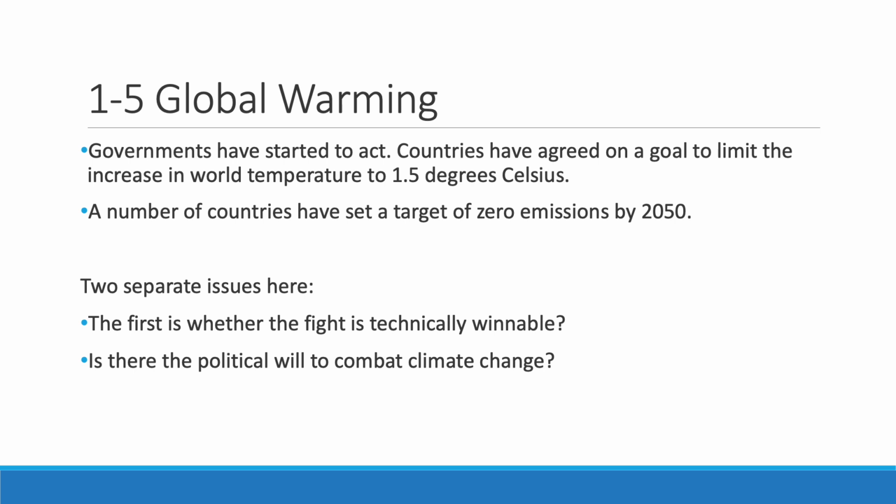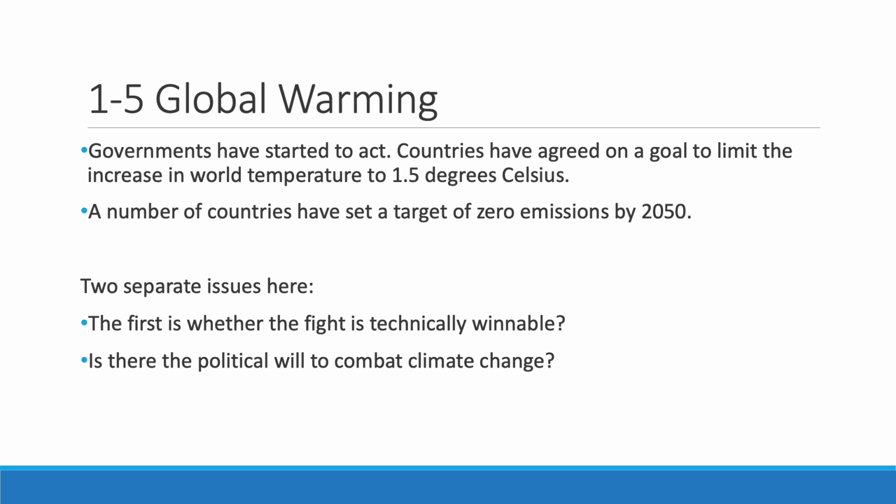The better news is that governments have started to act. Countries have agreed on a goal to limit the increase in world temperatures relative to its pre-industrial level to 1.5 degrees Celsius. This requires a dramatic decrease in new emissions. A number of countries, including the United States, have set a target of zero emissions by mid-century. But it is not clear whether the fight against climate change will be won.